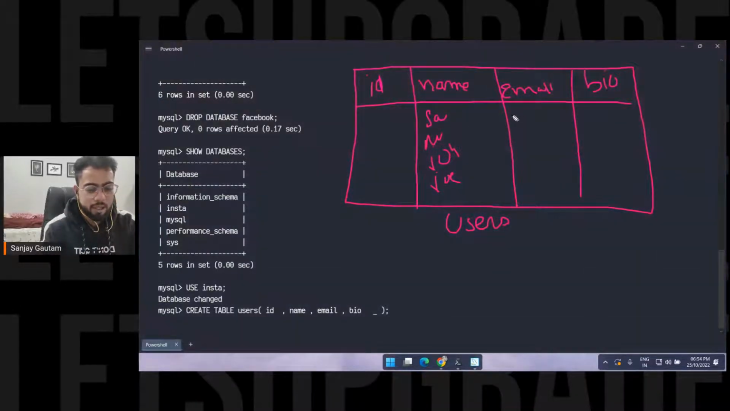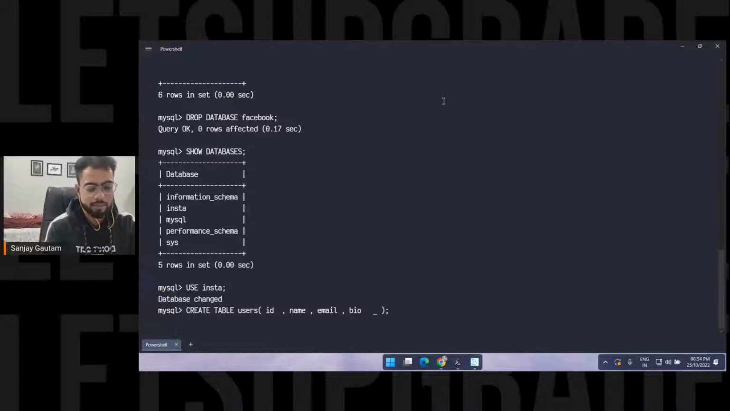And in the email, again we are going to save a string, so sanjay@gmail.com. In the bio as well, we will have a string. In the id we can store a number, like 1 2 3 4 5 6. Id is like a unique id for each and every user here, so id can be a number. We basically have multiple data types here. We have int, which is used to store numbers.